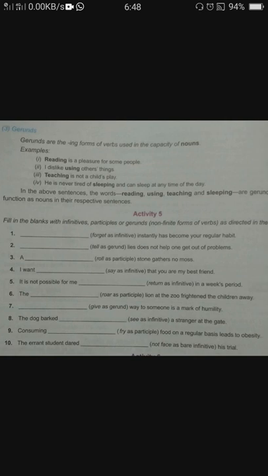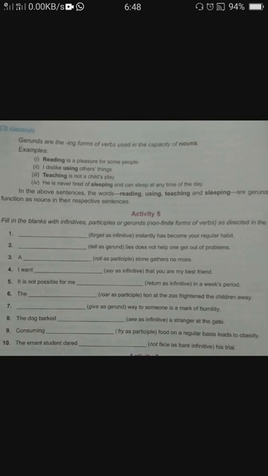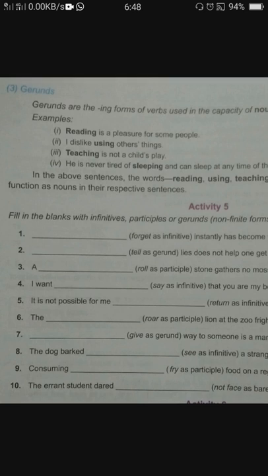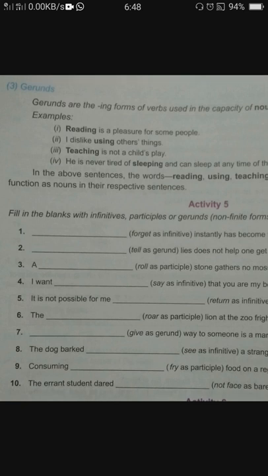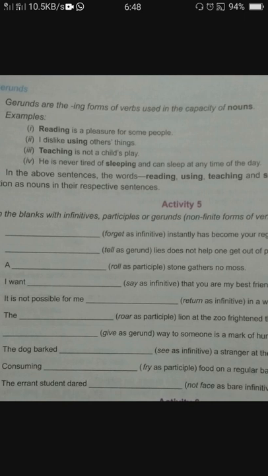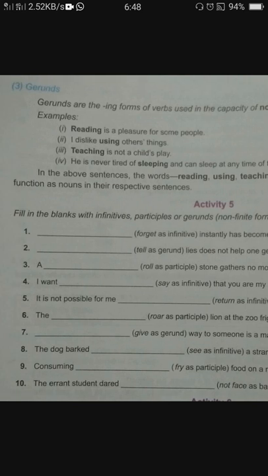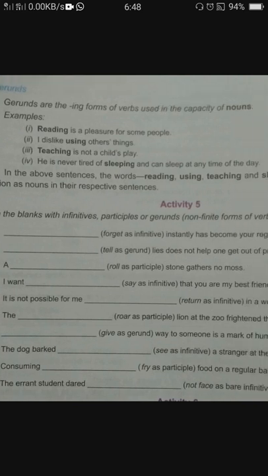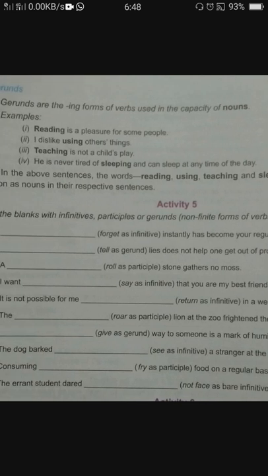Okay, now you have this activity: fill in the blanks with infinitive, participle or gerunds as directed. Like the first one, let's do: I forget, as infinitive. You have to use forget as infinitive. As infinitive simply means you have to add to before the verb. That means to forget. This will be the answer. To forget instantly has become your regular habit. You are making it infinitive. Infinitive is to plus verb. So here the answer is to forget.